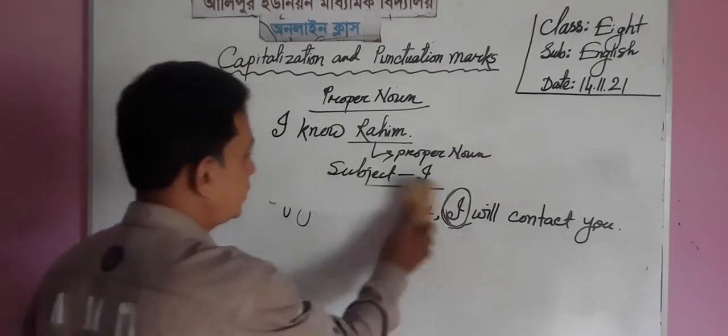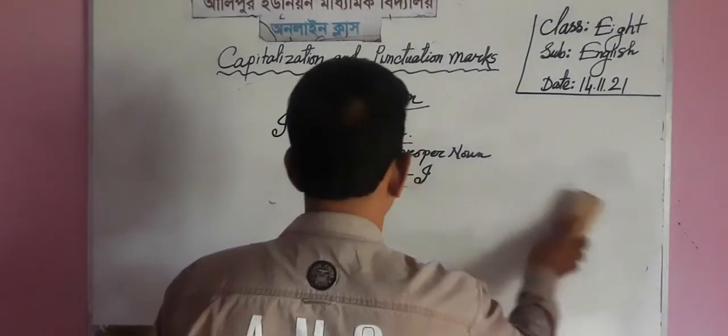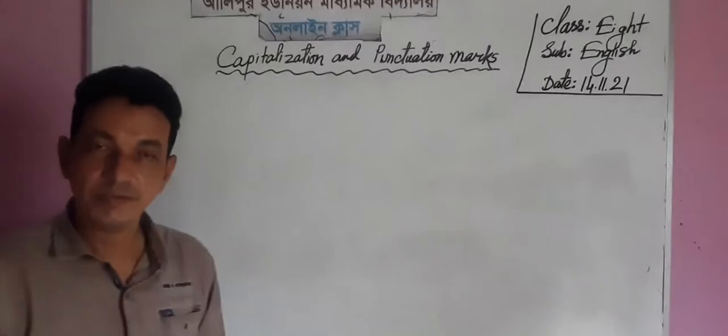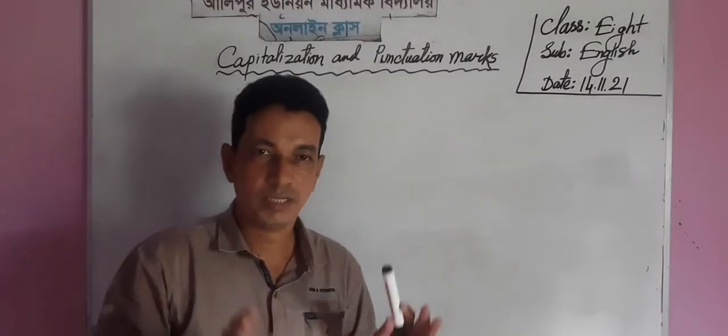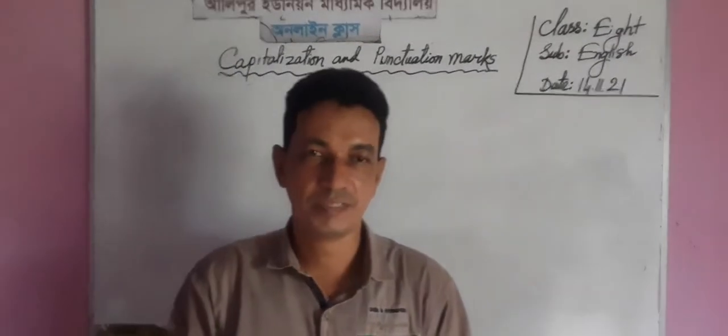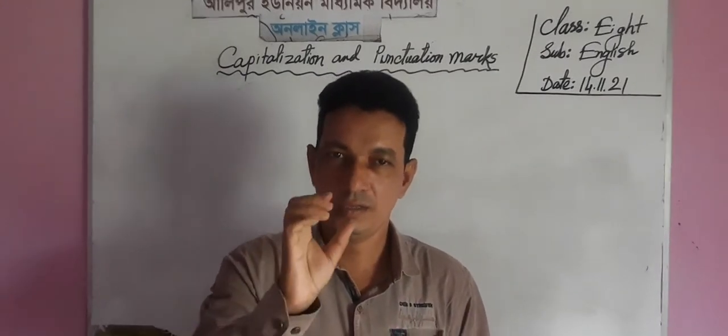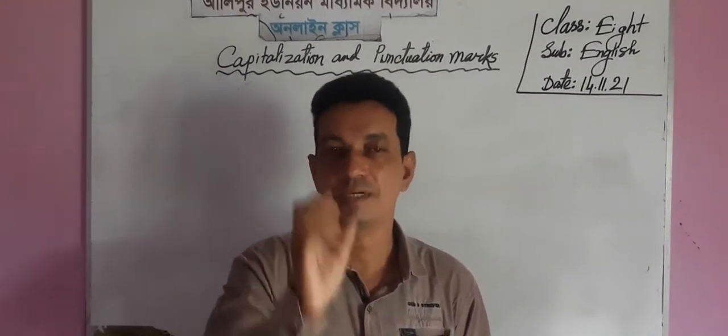Dear students, our next rule is inverted comma, that means reported speech. Reported speech always starts with a capital letter.